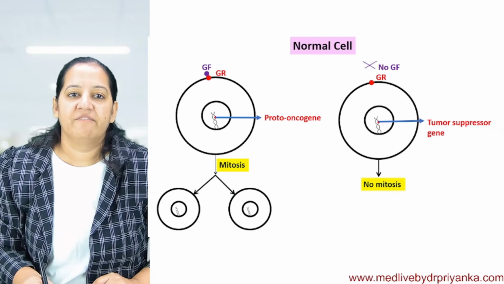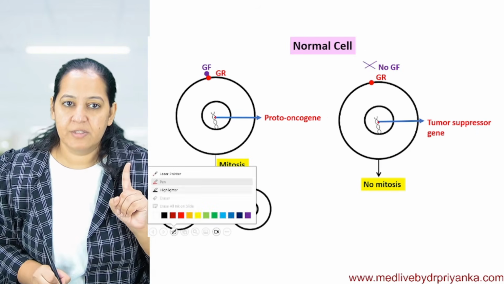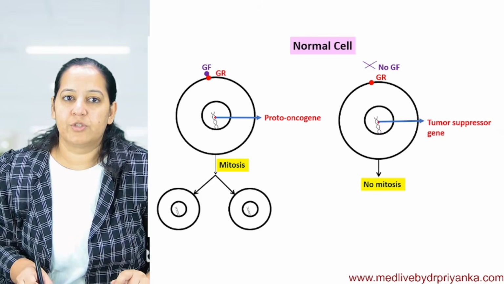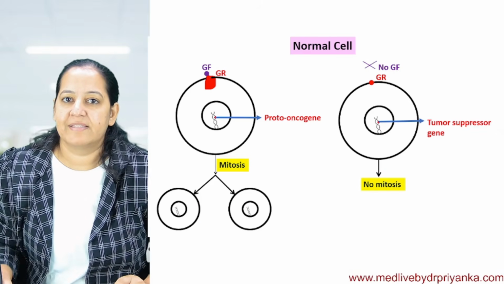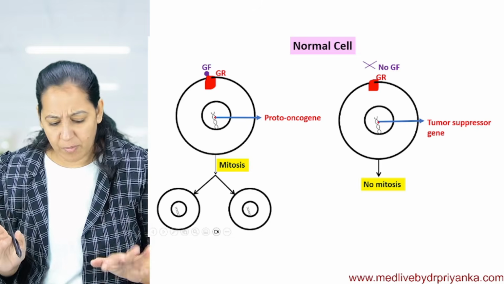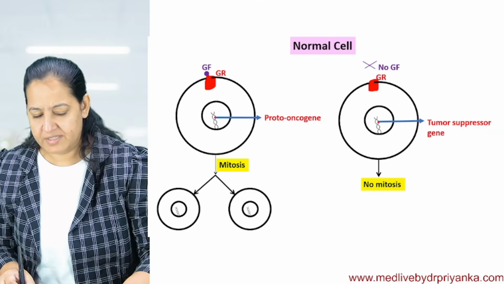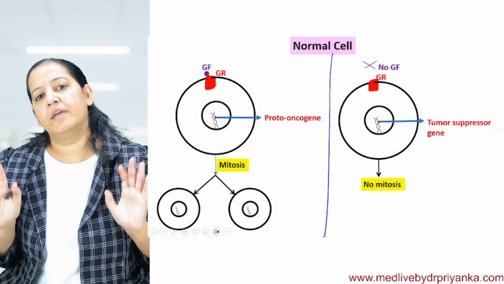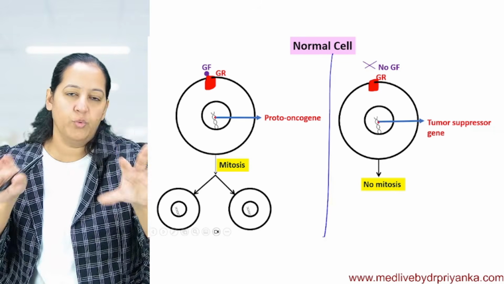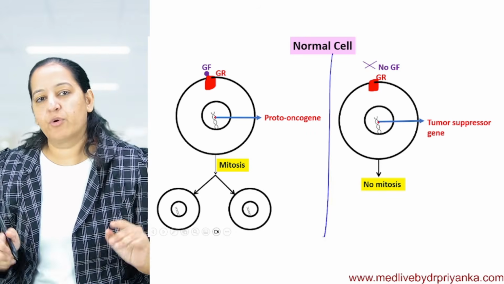So see the story again. Can you see the two cells? Yes, you can see the two cells, the first cell and the second cell. Again, they are normal cells. It's the same diagram, a replication. You can see the two cells, the two nuclei, the two DNA. Both the cells have growth receptors.